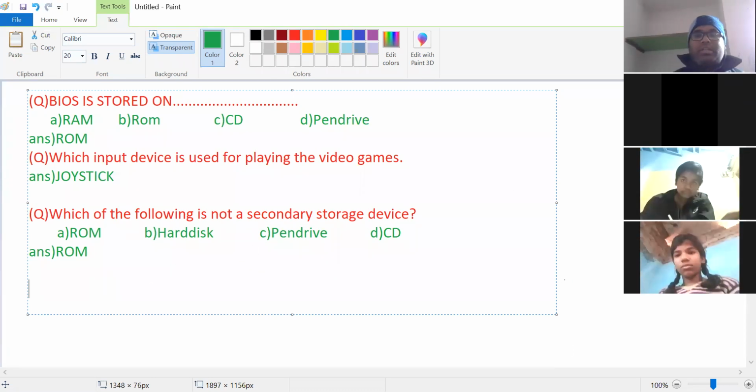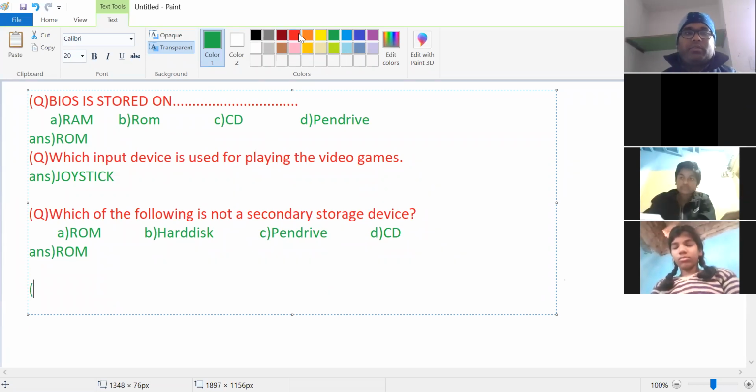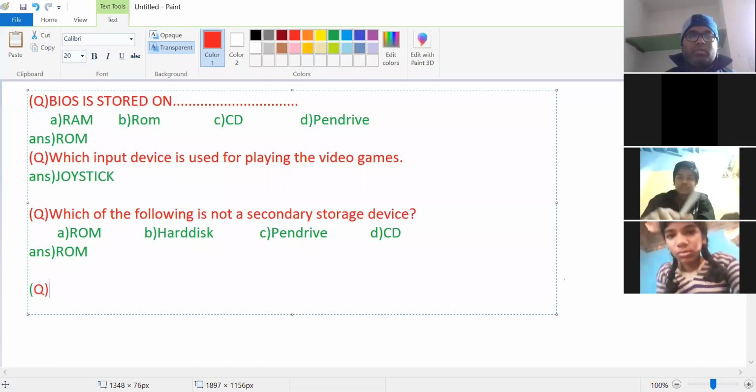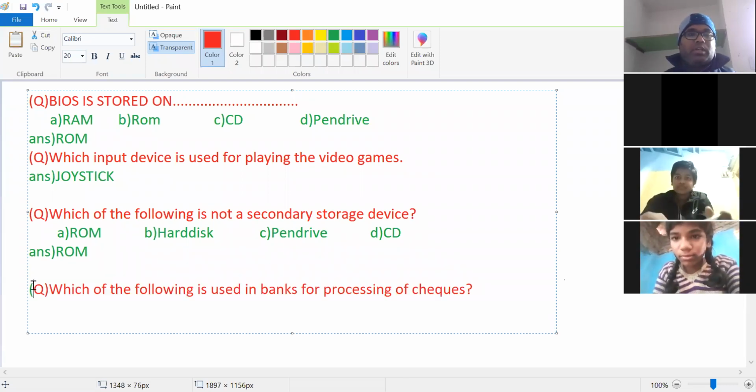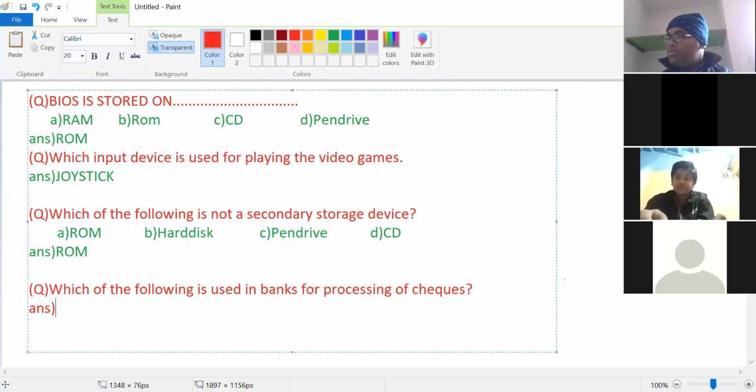Try to answer the next question. Which of the following is used in a bank for processing of checks?